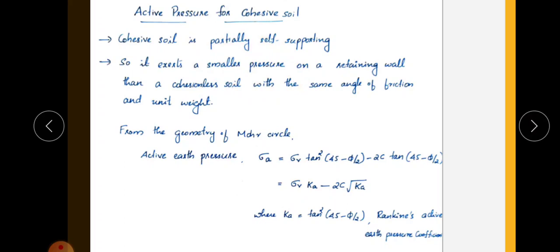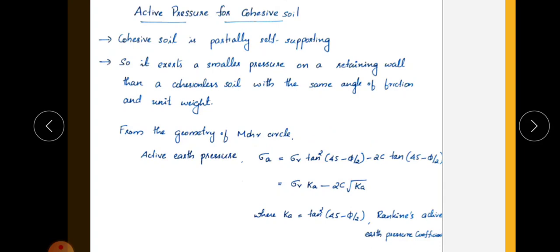That reduction is in terms of cohesion, that is sigma V Ka minus 2c root Ka. This is the equation of active earth pressure in the case of cohesive soil. From the geometry of Mohr's circle, it is derived like that: sigma V, that is vertical stress, into tan square of 45 minus phi by 2, minus 2c tan of 45 minus phi by 2. And tan square of 45 minus phi by 2 is Ka.